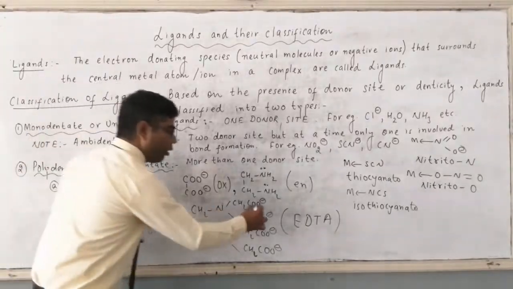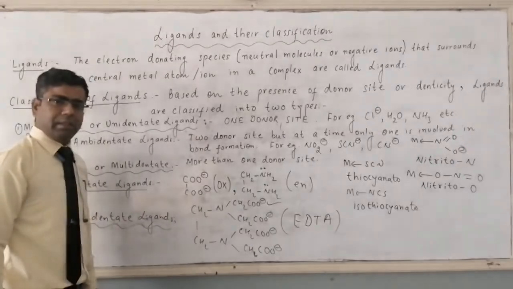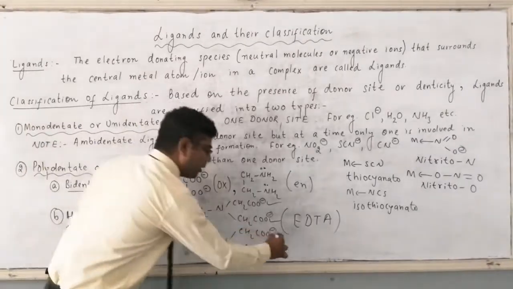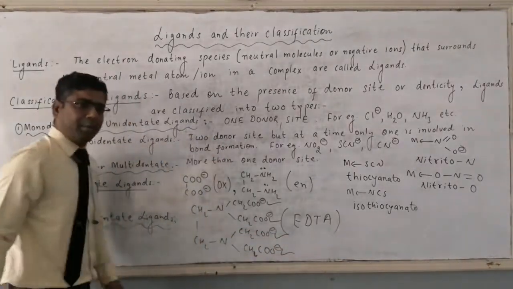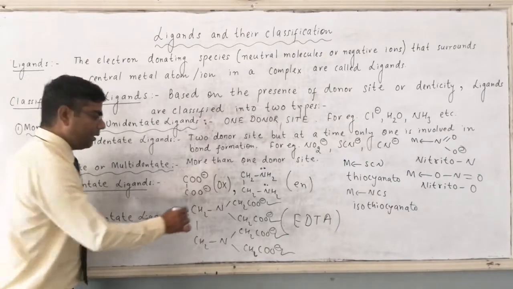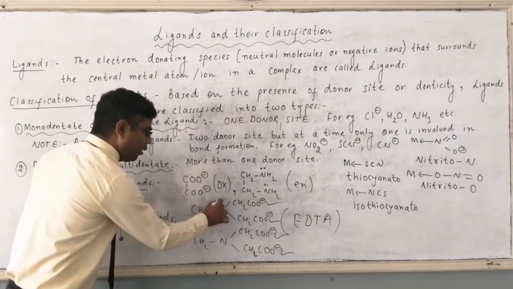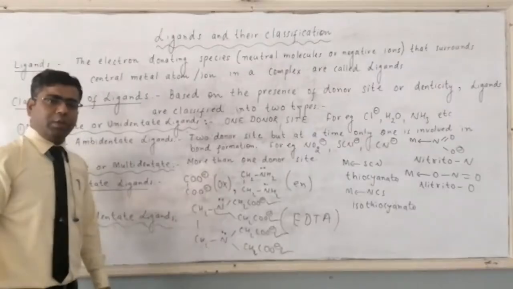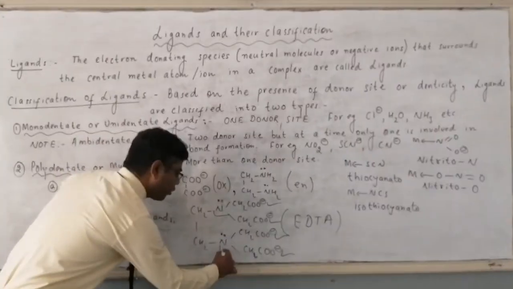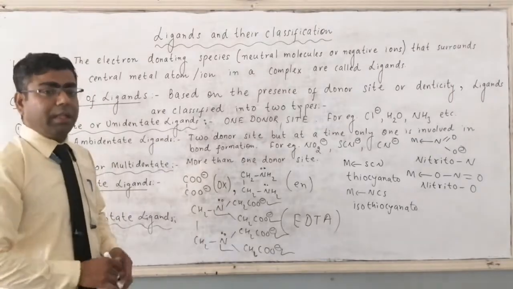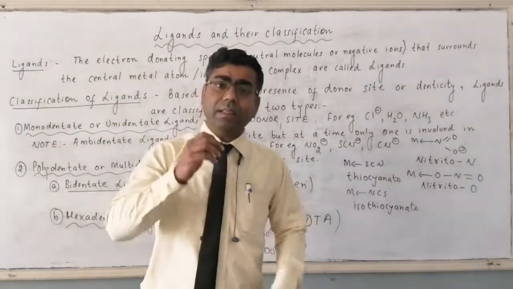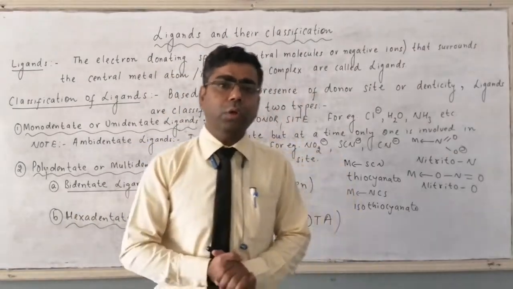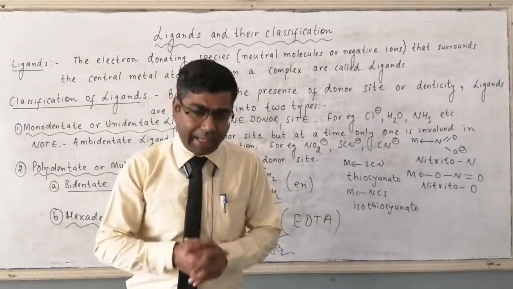Now here this oxygen atom can work as a donor site, because it has a minus charge. Oxygen is a donor site because it has a negative charge. Then we have a nitrogen atom having a lone pair, so it can also be used as a donor site, and this nitrogen can also be used as a donor site. So in total there are 6 donor sites or donor atoms present. So EDTA belongs to hexadentate ligands.